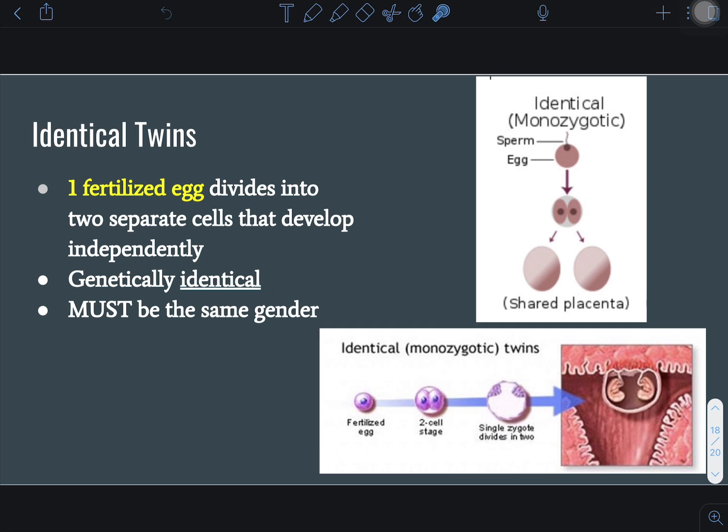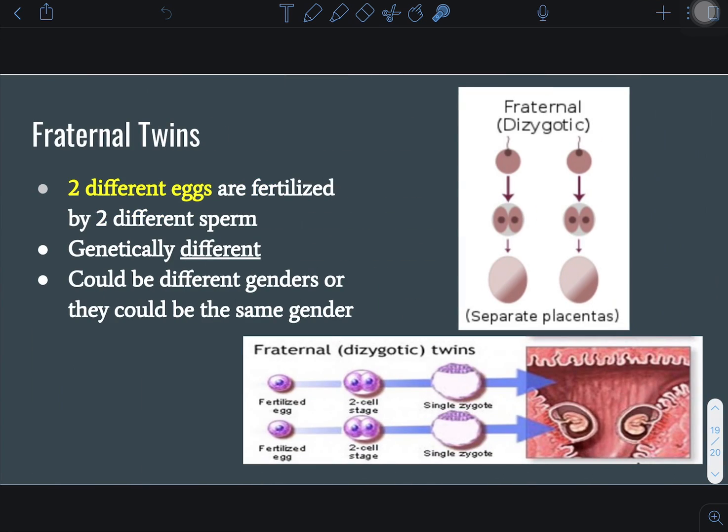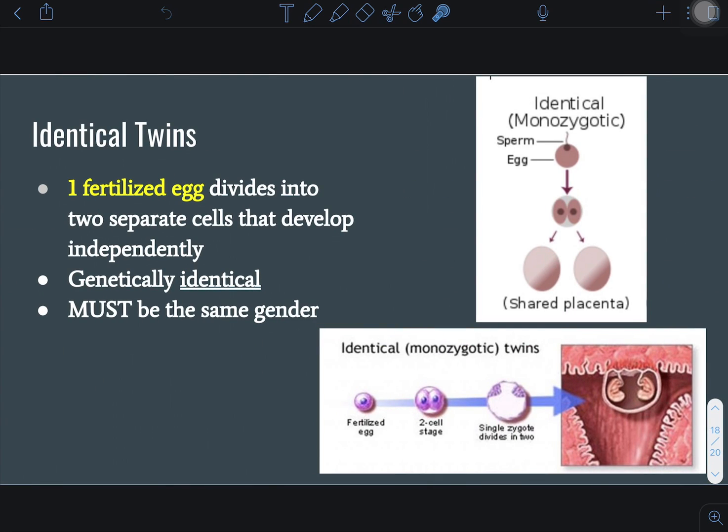Now, when we talk about organisms, we sometimes get some unique things that happen, and we get twins. There are 2 different types of twins: identical twins and fraternal twins. In identical twins, the babies are identical to one another. They are genetically identical. They're basically clones of one another. Their DNA is genetically identical.